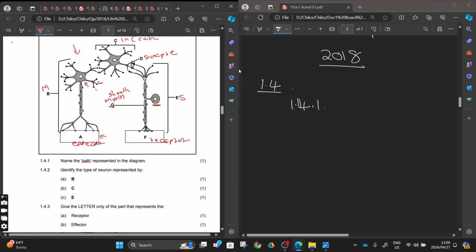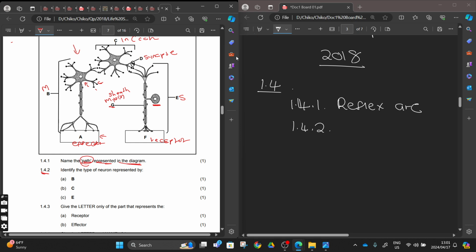1.4.1, name the path represented in the diagram. We talked about this path. The name of the path will be a reflex arc, right? A reflex arc is a name given to a path that impulses undergo. What is a reflex arc? A reflex arc is a path that impulses undergo, right? The name of that path is a reflex arc. You'll agree with me, right? I want you to agree with me so that we move on.